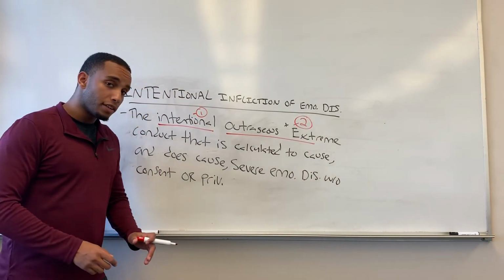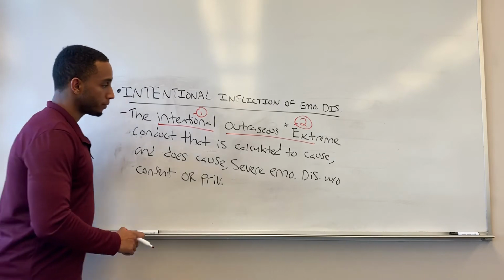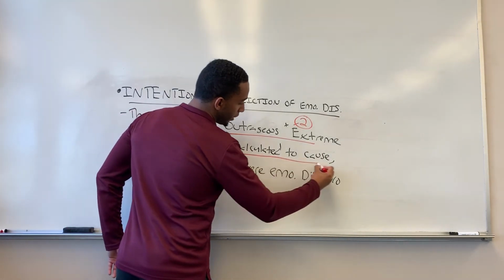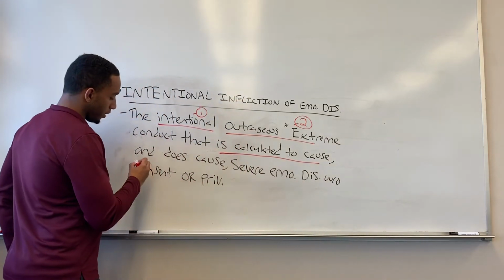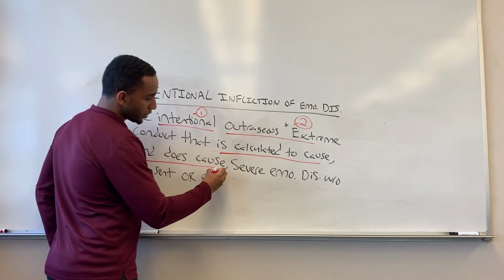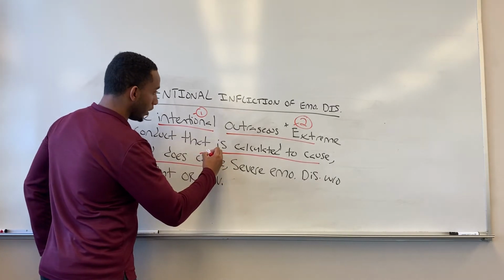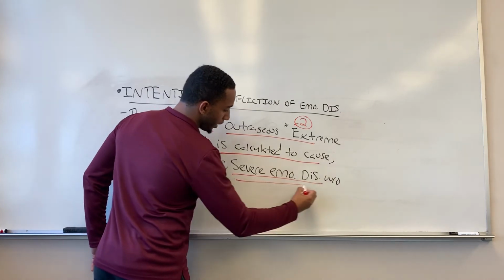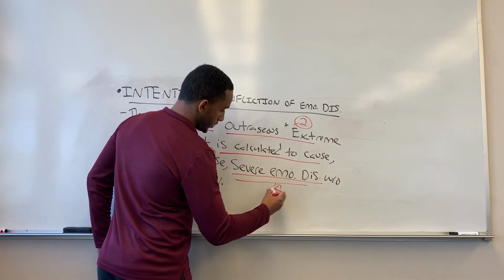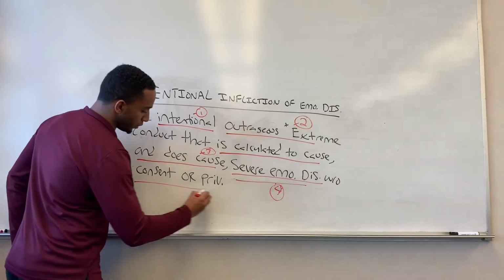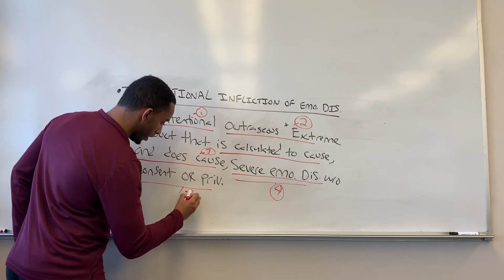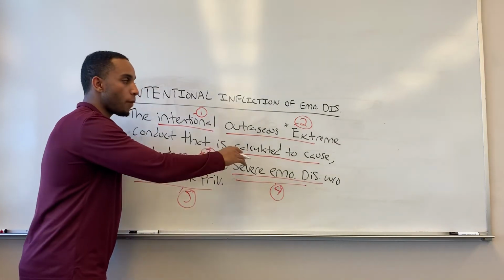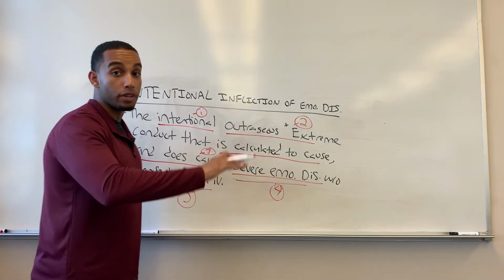And the defendant must have the intent to calculate that this extreme, outrageous conduct will cause, number 3, severe emotional distress of the plaintiff without consent or privilege of the plaintiff to do so. So there are 5 elements to think about here. Intent, already explained it. Outrageous and extreme conduct can really vary.